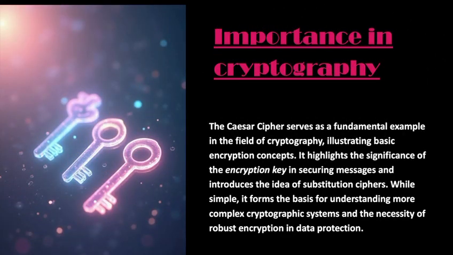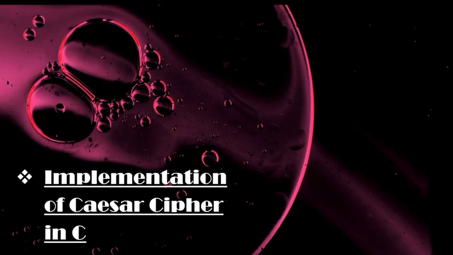Importance in cryptography. Despite its simplicity, the Caesar cipher remains crucial in cryptography education. It serves as a perfect model for understanding substitution ciphers and emphasizes the critical role of the encryption key. More importantly, its limitation of only 25 possible keys clearly demonstrates why modern encryption requires massive key spaces for true security. Studying this cipher helps us appreciate the evolution towards more robust systems like AES that cover the fundamental concept of Caesar cipher. Next, Manahil will demonstrate the actual encryption and decryption implementation in our C program.